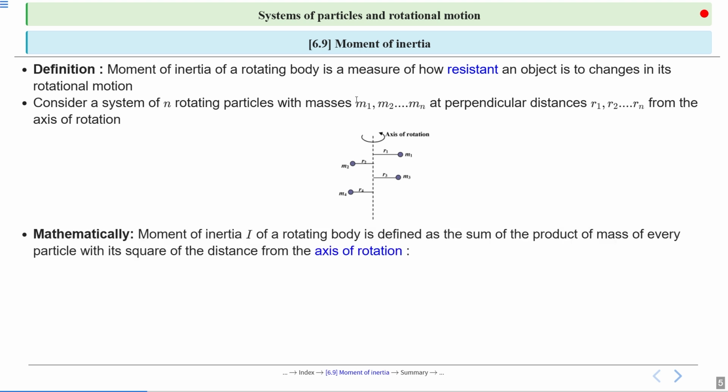So mathematically, moment of inertia of a rotating body is defined as the sum of the product of mass of every particle with the square of its distance from the axis of rotation. The important point here is this square of distance. For the first particle, the mass is m1 and the distance from the axis of rotation is r1, the perpendicular distance from the axis of rotation.